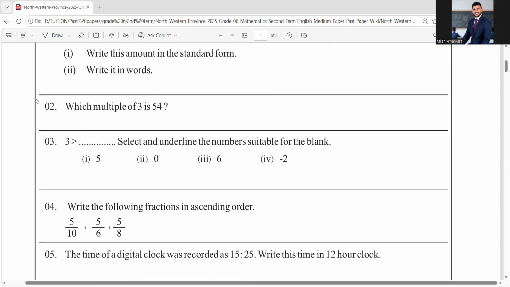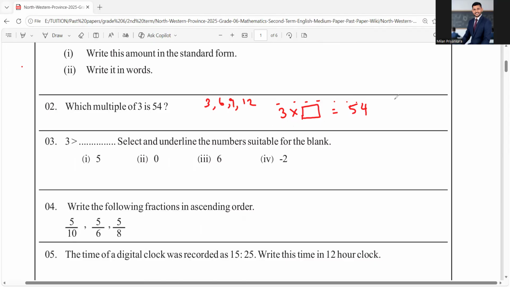And the second one: which multiple of 3 is 54? That means, you know, the first multiple of 3 is 3. Second multiple is 6, like 3, 6, 9, 12, like this. So if you want, you can keep writing and then find them. Otherwise, you can do it like this: 3 times some number is equal to 54. If you multiply 3 times 10, you get 30, right? 3 times 20 is 60.